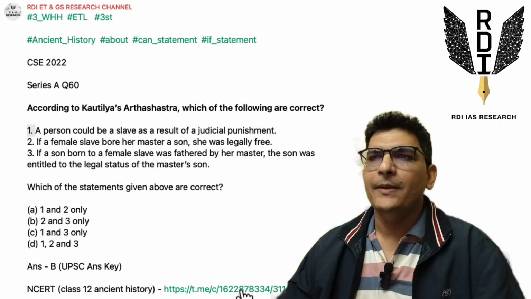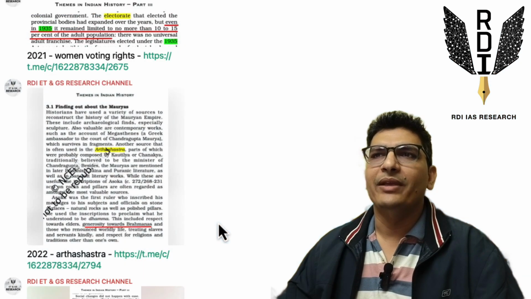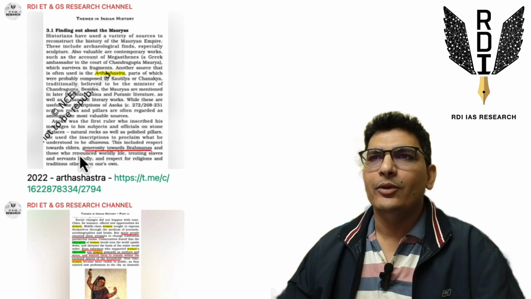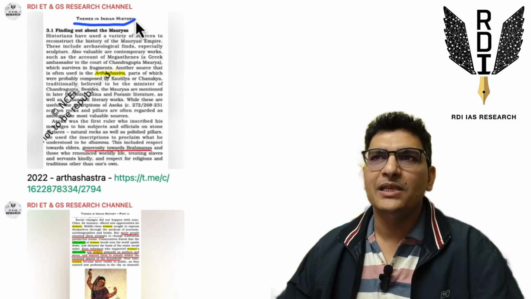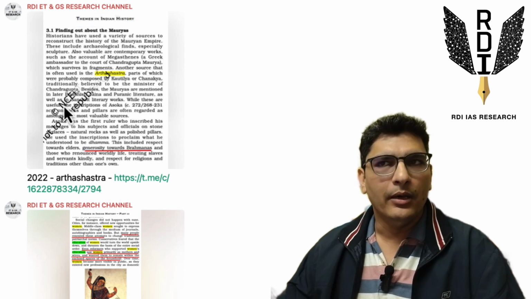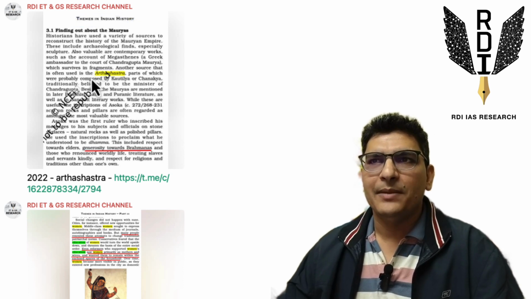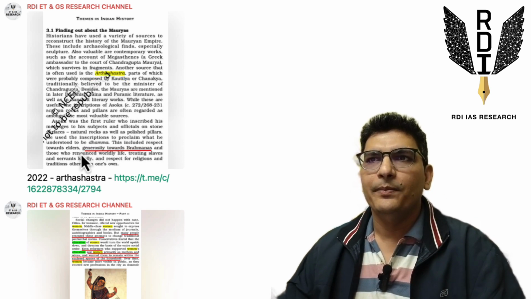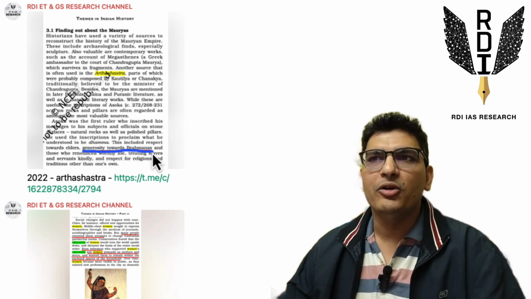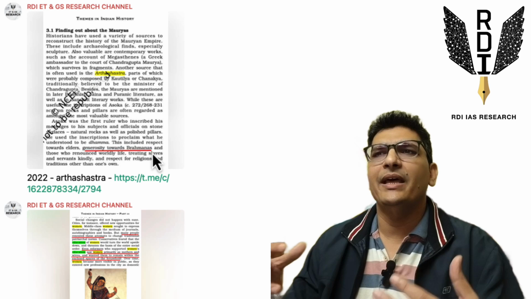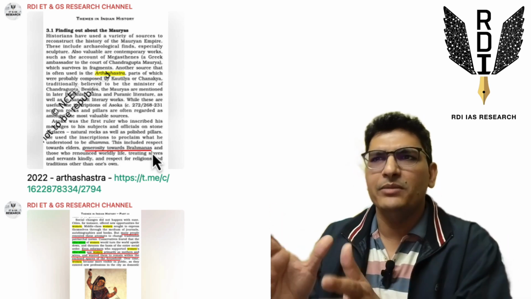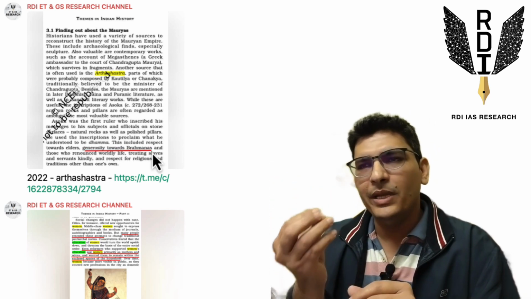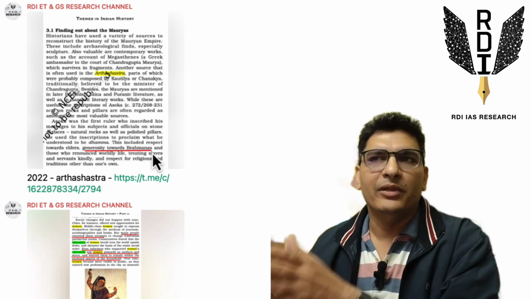Now let us go through the NCERT snippet that we have for this question. In this snippet, you can see this is from Themes in Indian History, Part 1, the ancient history NCERT of class 12th, and from the chapter we have some mention of Arthashastra. This portion was there, and it said generosity towards Brahmanas, right? So it is not saying very directly that the Shudra and the Brahmana will be punished differently, but we can get the tone. This is the main idea, generosity towards Brahmanas. So we get the main idea, we get the tone here, we can derive whatever the statements are saying.